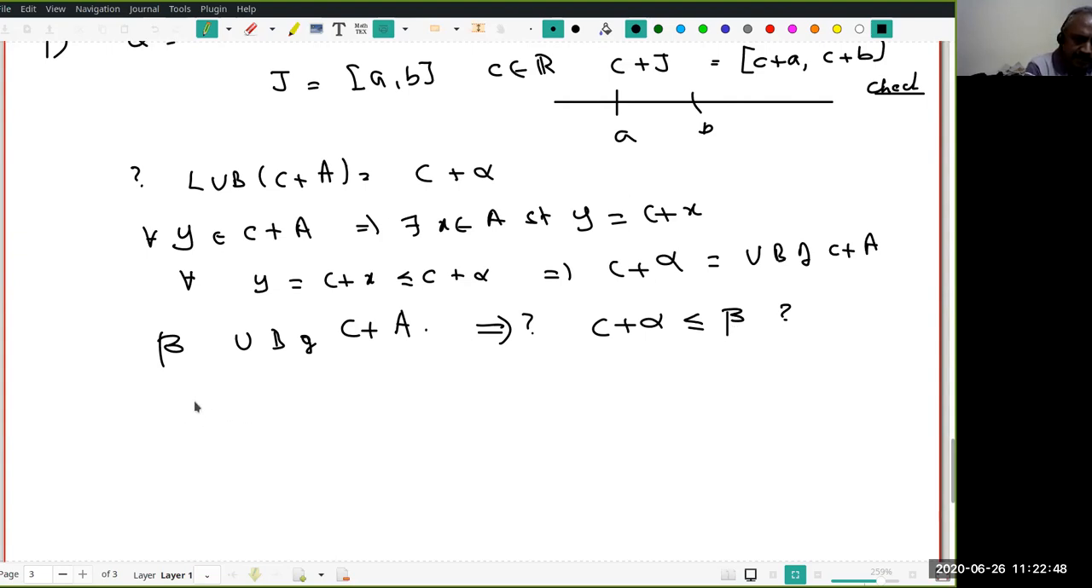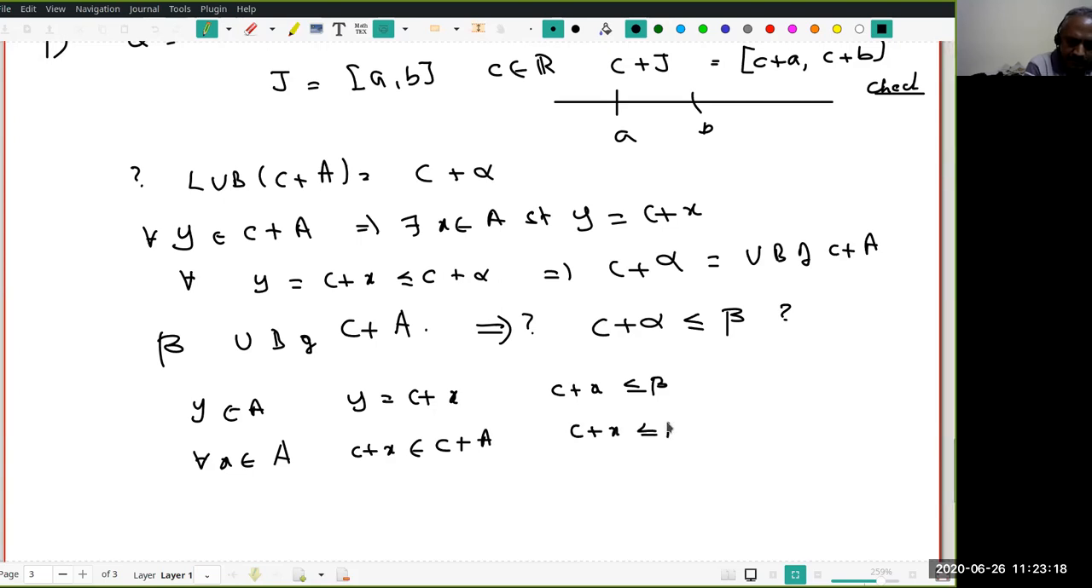Now start with any y in A. Then, as we said earlier, y equals C plus X for some X. Therefore, what I know is C plus X is less than or equal to beta. Now, this inequality is true for which X? For all X, because for every X in A, C plus X belongs to C plus A. Therefore, C plus X is less than or equal to beta for every X. You understand this?